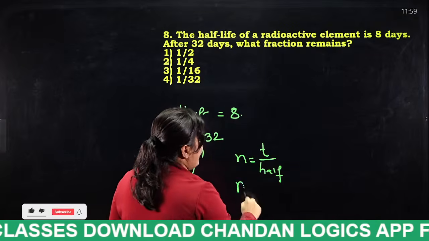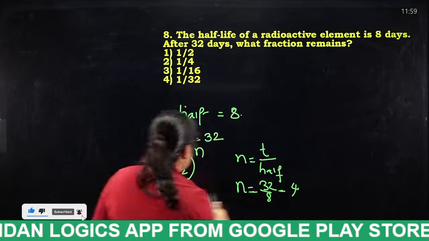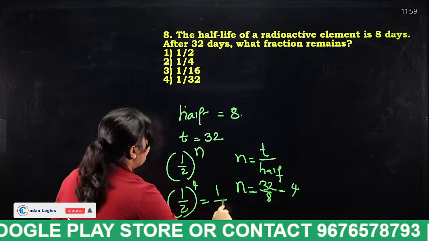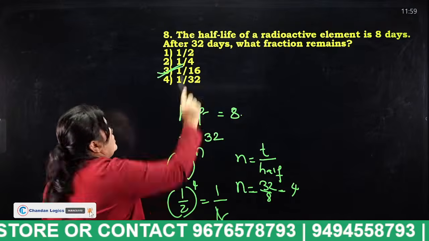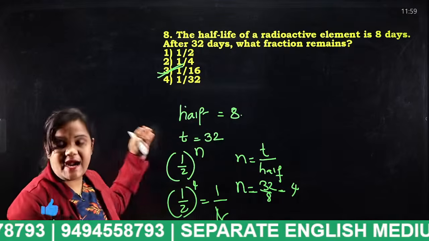Okay. So what is n? n is equal to 32 by 8. What you will get? 4. So half power 4. So what is the answer? 1 by 16. Okay. So this is a nuclear reactor question.